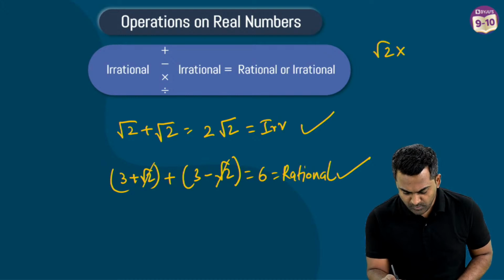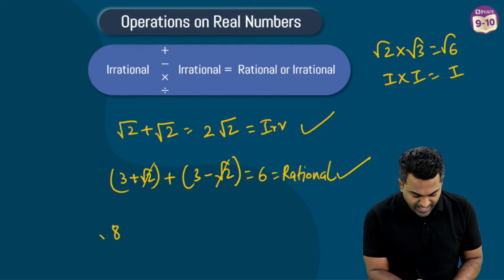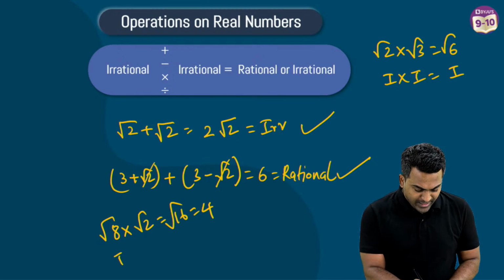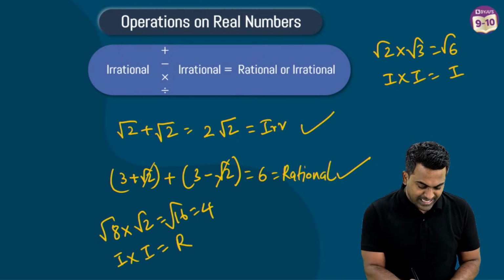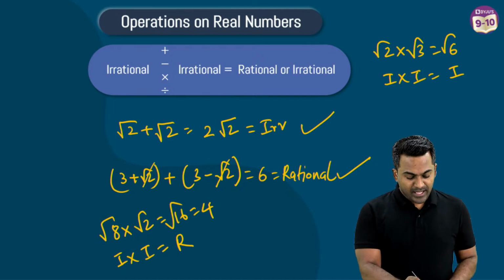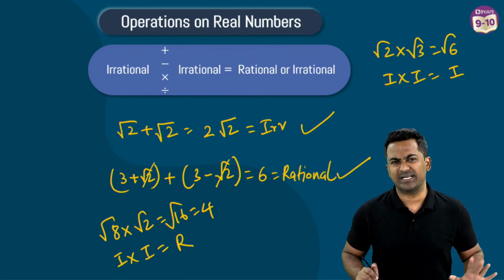Look, root 2 multiplied with root 3 is going to be root 6. So this is irrational, and this is irrational as well. But in some cases, you may have root 8 multiplied with root 2. This is going to be root 16, which we know is equal to 4. So now you're getting irrational multiplied with irrational as rational. This is the reason why irrational plus, minus, multiply, divide another irrational, the result can be rational or irrational. So these are 2 points that you have to remember.